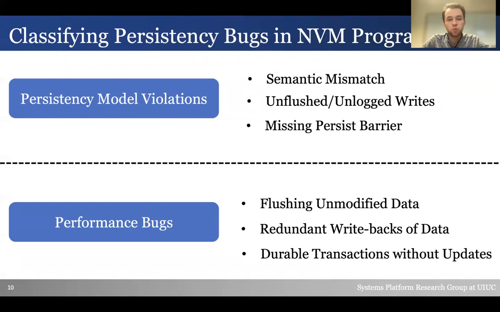For performance bugs, we could be flushing unmodified data. This results in cache line flushes that are not necessary, increasing traffic to NVM and reducing performance. We could have redundant writebacks of data, where we flush the same item twice to NVM. This again adds traffic to NVM and reduces overall performance. Finally, we could have durable transactions without updates, where we create persistent transactions that force memory orderings without having writes that we need to order. We will go through examples of the model violation bugs first.